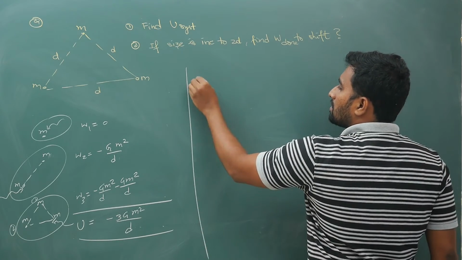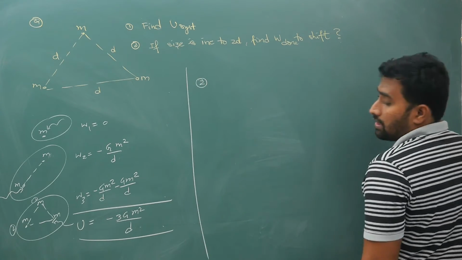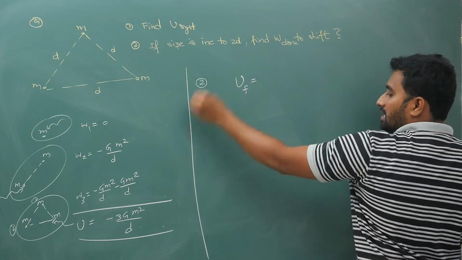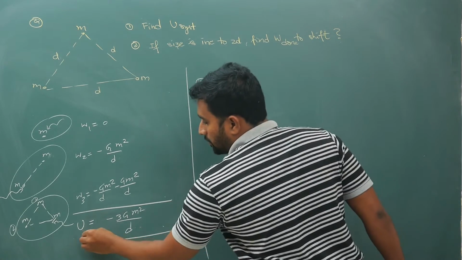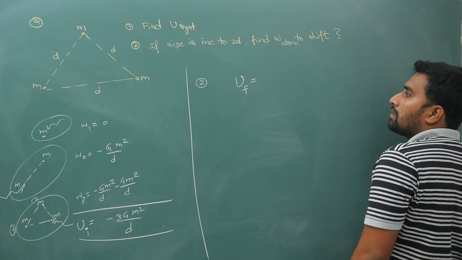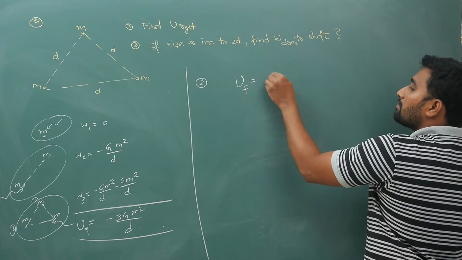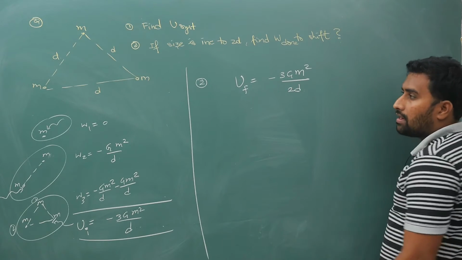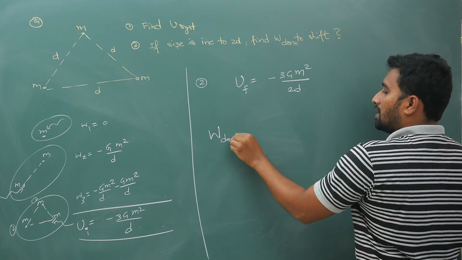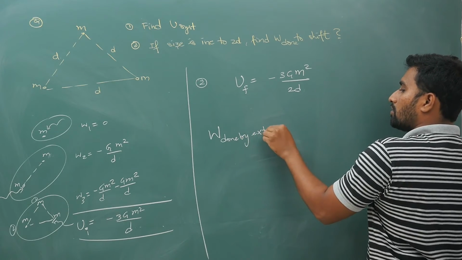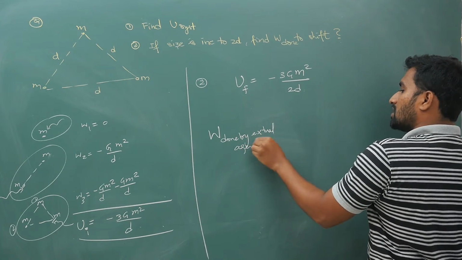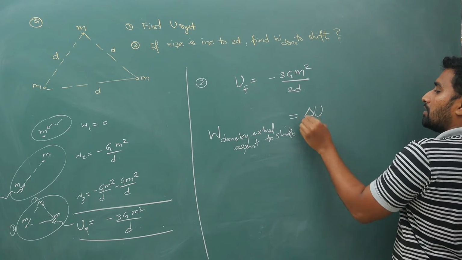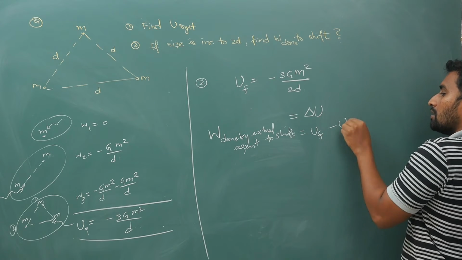Now the second bit. The initial potential energy is this much, U initial. U final is the same, but the distance becomes 2D, so it is minus 3 G M square by 2D. Now your work done by the external agent in doing so is the change in potential energy, delta U, that is U final minus U initial.